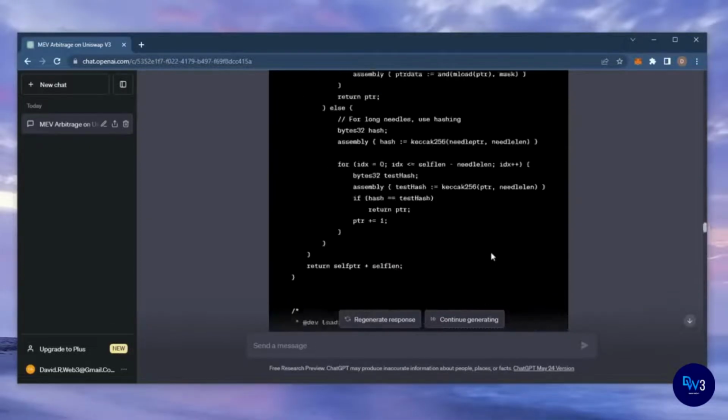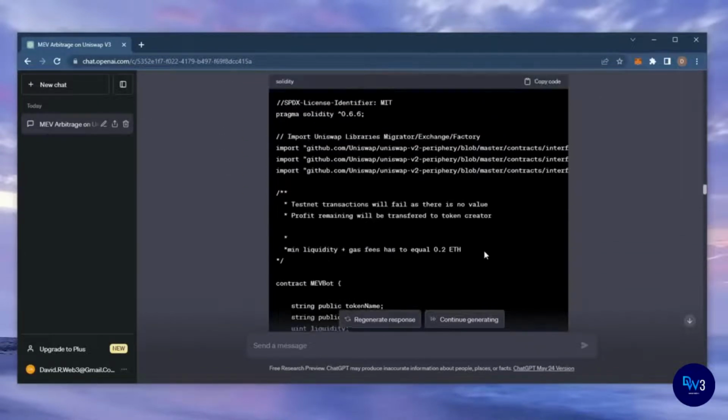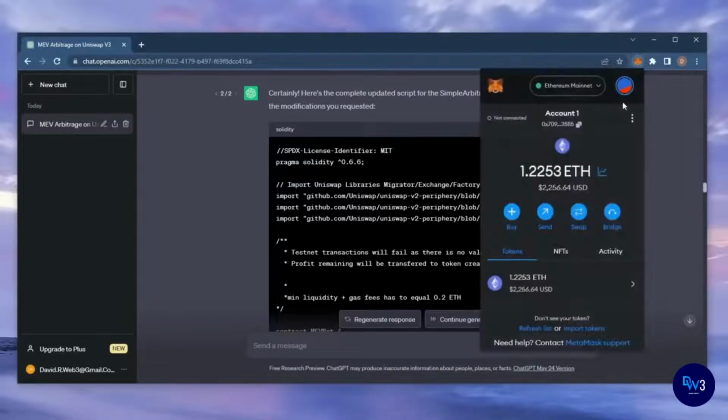If this sounds complicated, don't worry, it's really not. I've been using this bot earning passive income for weeks, and you don't need any coding experience whatsoever, since the script was generated entirely by ChatGPT. Let's get started. So, make sure you have the MetaMask browser extension installed and you're connected to the Ethereum mainnet.